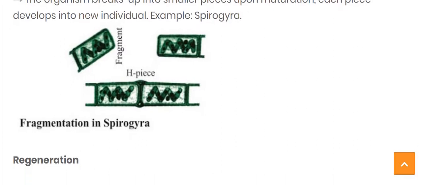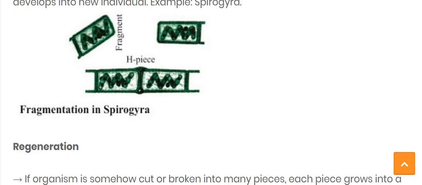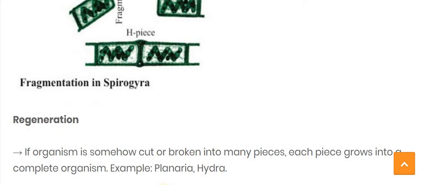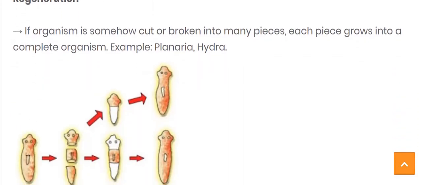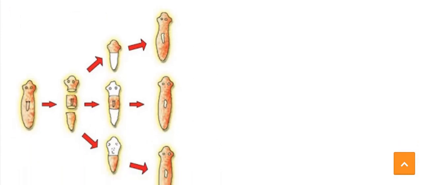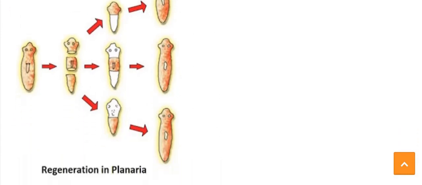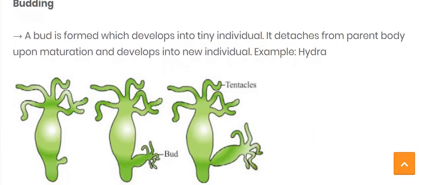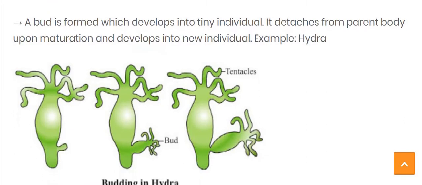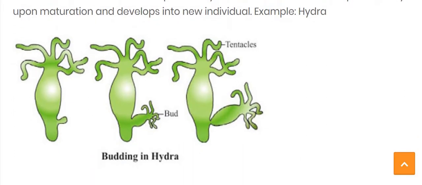Then we saw fragmentation, which is generally seen in Spirogyra. Then we saw the next type, regeneration, with the examples planaria and hydra. Then we saw budding. In the hydra, the other mode of reproduction is budding.